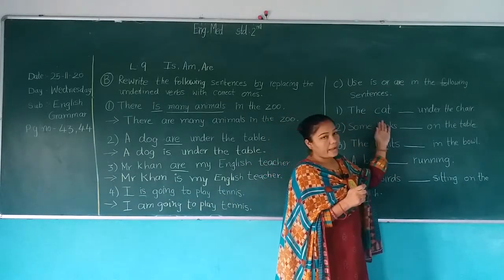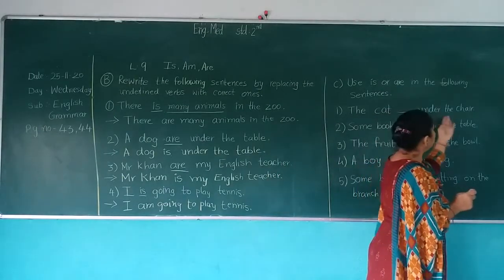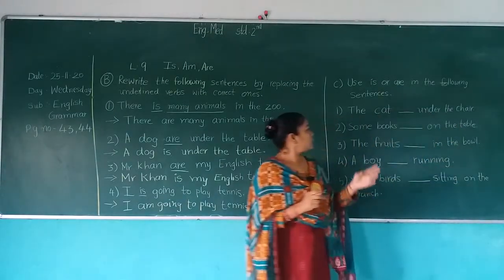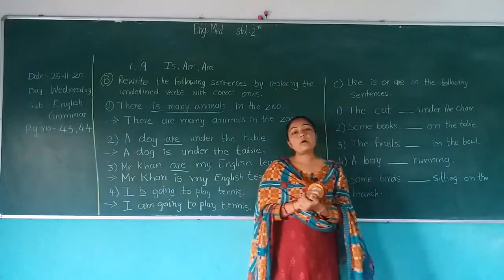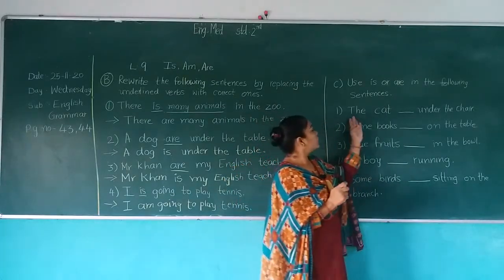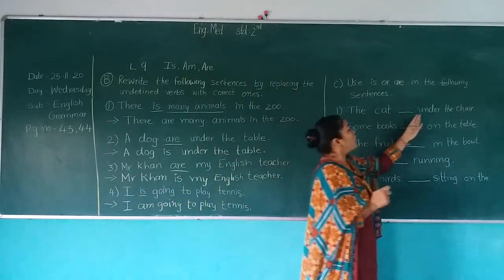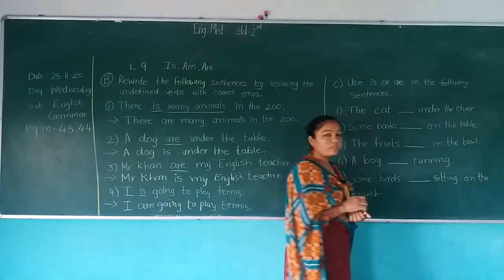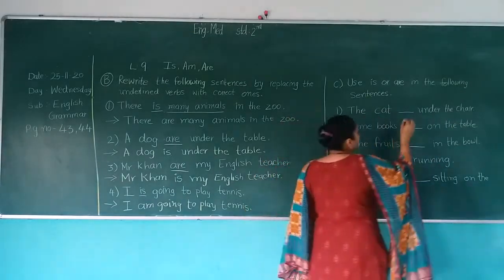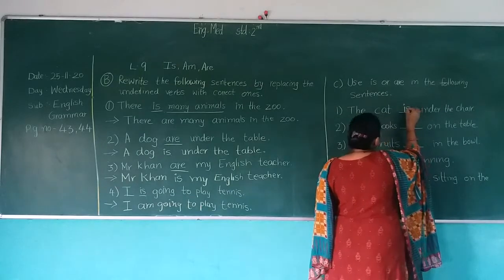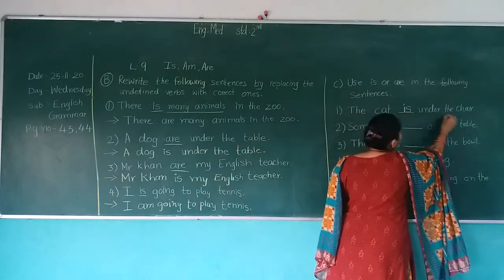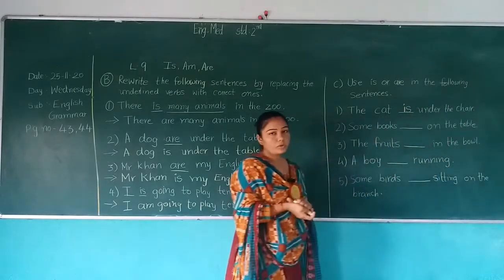The cat dash under the chair. Here we only talk about one cat. So, the cat is under the chair. So, what we use is. The cat is under the chair.